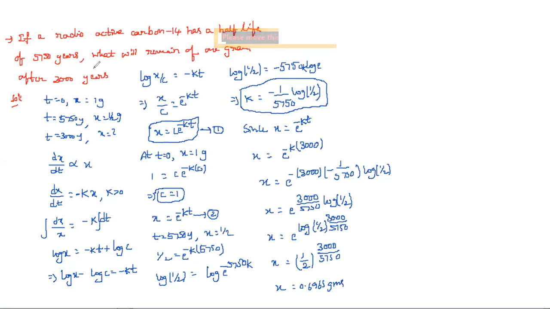So initially 1 gram. When it comes to 3000 years, it changes to 0.69, and when it comes to 5750 years, it reduces to half gram. Obviously it is reducing. So this is the problem on decay.